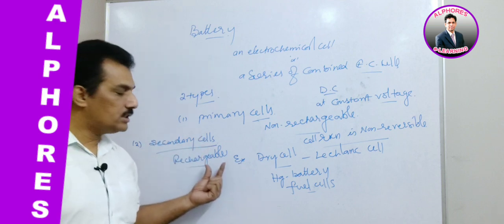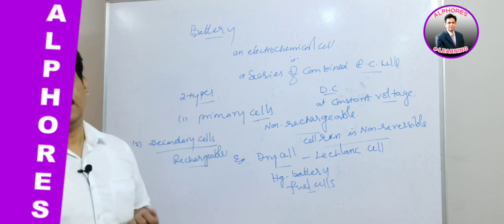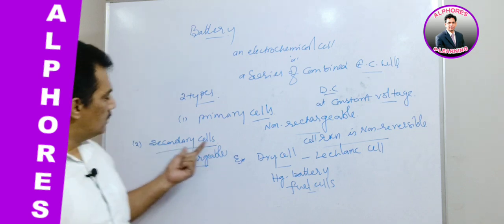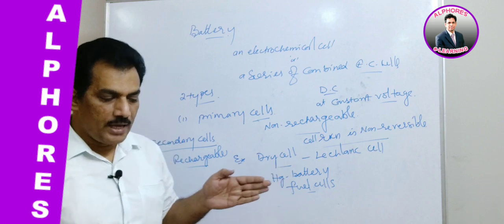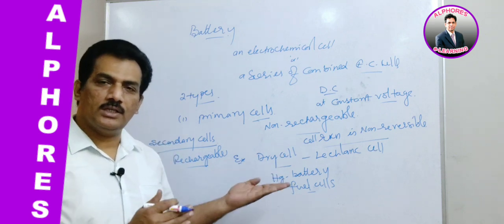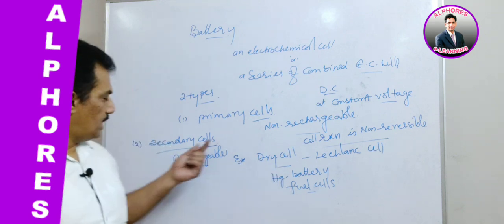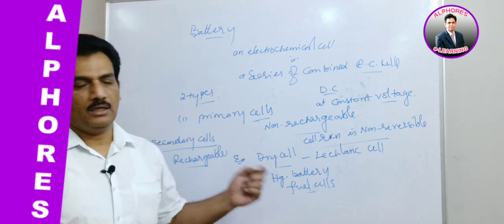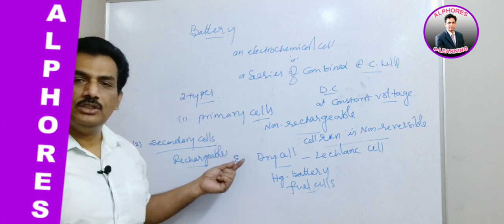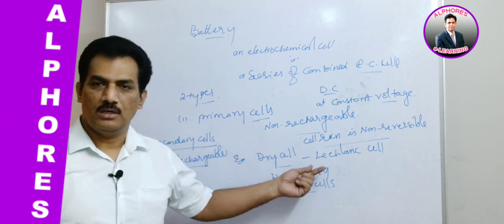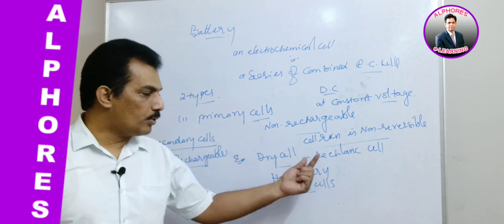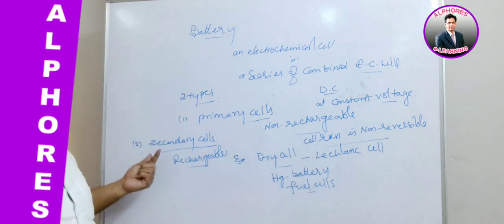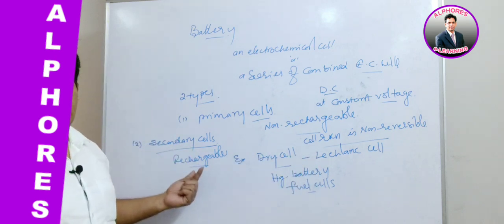Secondary cells, being rechargeable, are also known as accumulators. An accumulator is a secondary cell because the reaction is reversed and the current is again accumulated. Thereby the secondary cells can also be considered accumulators. Here the reactants during discharge convert into products, and during recharge the products convert back into the reactants. Clear?